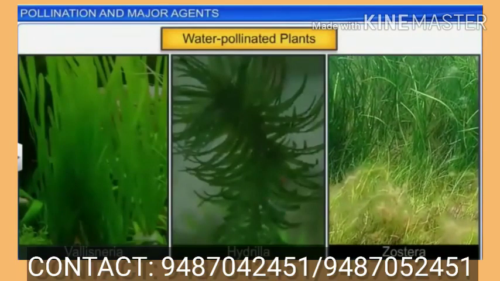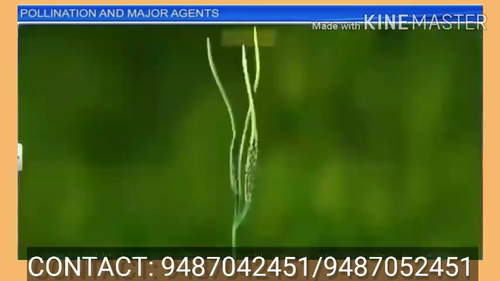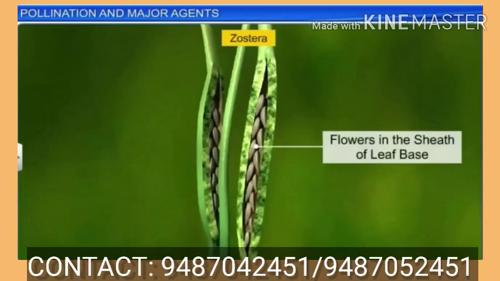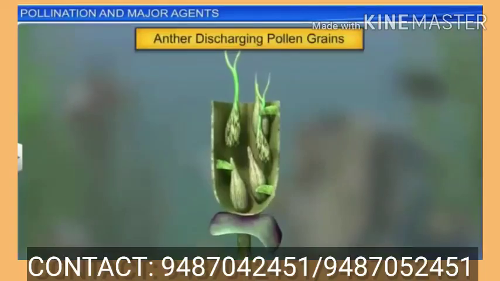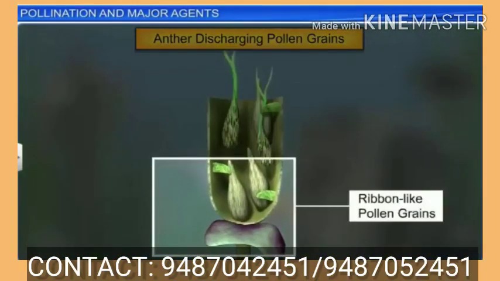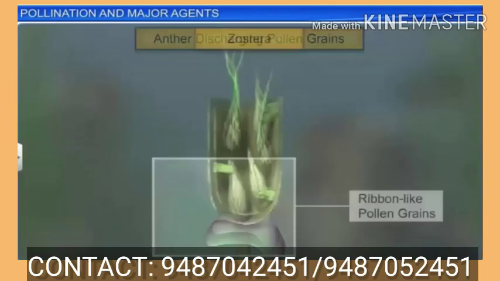Hydrilla and Zostera also use water for pollination. But not all aquatic plants use water for pollination. Some plants like lotus and water hyacinth use insects and other agents for pollination.